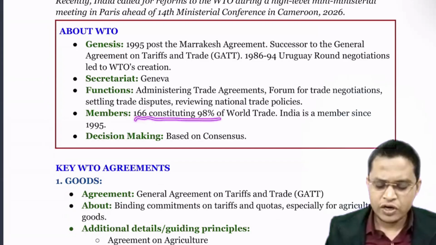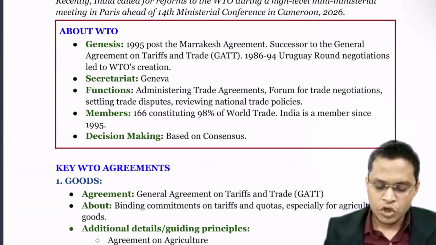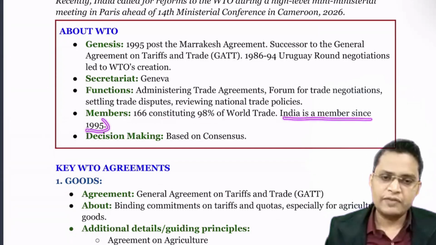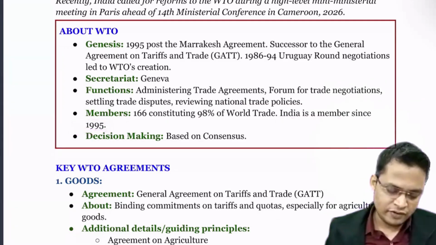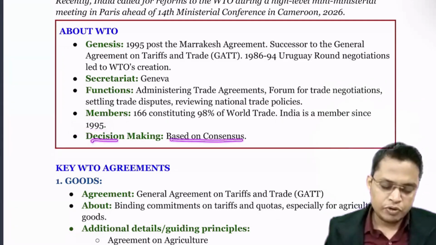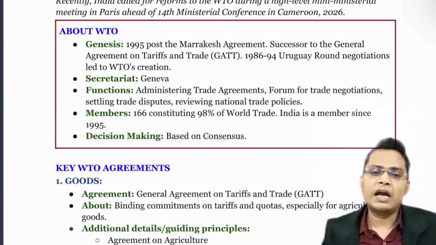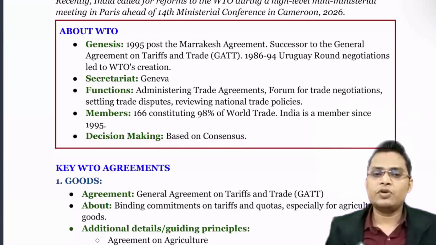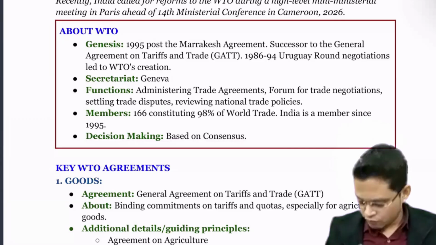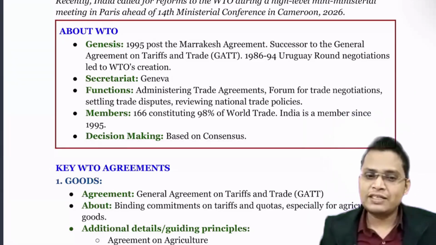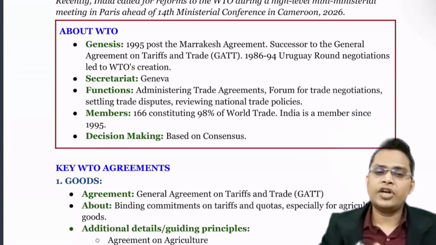That means there are a lot of countries who are not part of the WTO. India is a member since 1995. Here it is also important: all the decisions of the WTO are taken on the basis of consensus. That means it is not like the mighty is right, like what the USA is saying is right. No, it is consensus, every country should agree.